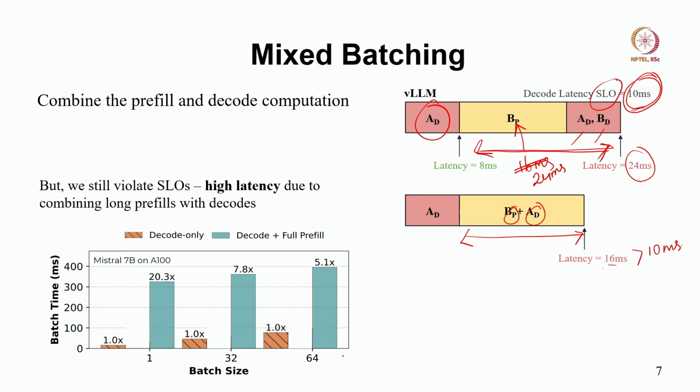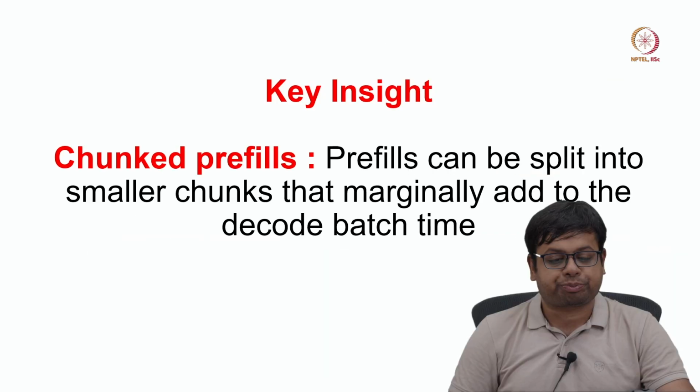If you look closely, as we increase the batch size from 1 to 32 to 64, if we do decode plus full prefill, then the time at which the whole batch will be finished is much higher than decode only latencies, right.